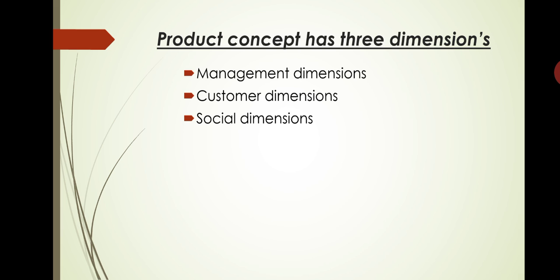Desirable products are those which offer both long-term consumer benefits as well as immediate consumer satisfaction. Understood? That's why society always welcomes salutary products as well as desirable products.